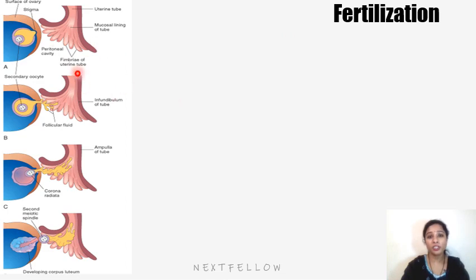After ovulation has occurred, the oocyte, that ovum, remains fertilizable for 48 hours, although the chance is highest around 18 to 24 hours. If no fertilization occurs, the oocyte will degenerate, starting 12 to 24 hours after ovulation, and with the ovarian cycle a number of primordial or primary follicles begin to grow. So that was about ovulation.